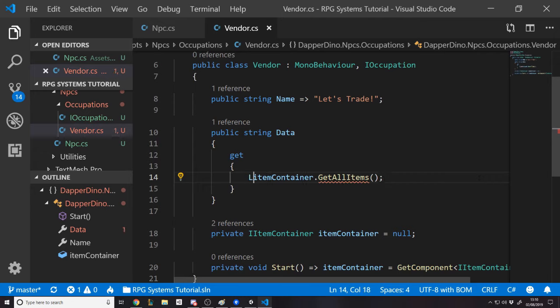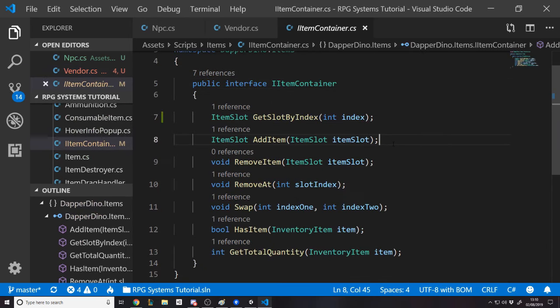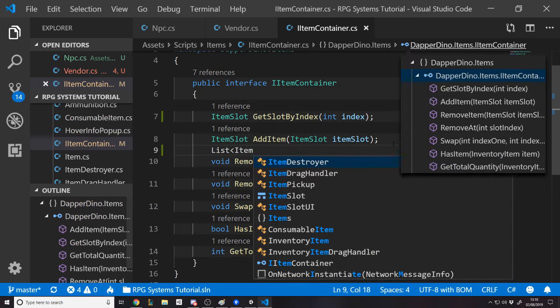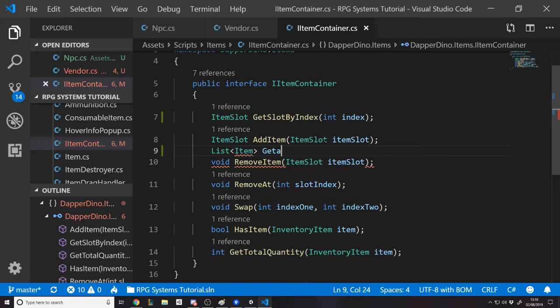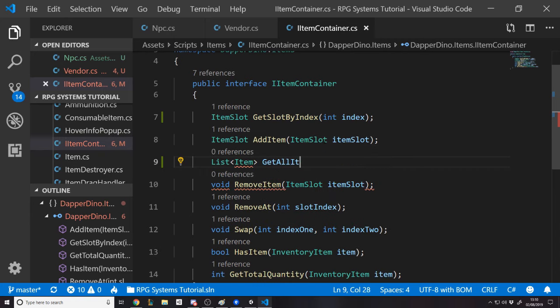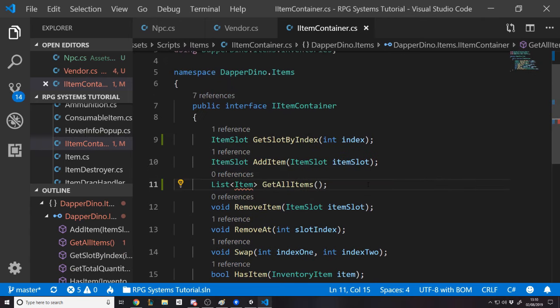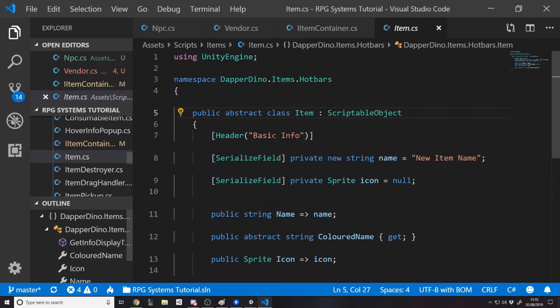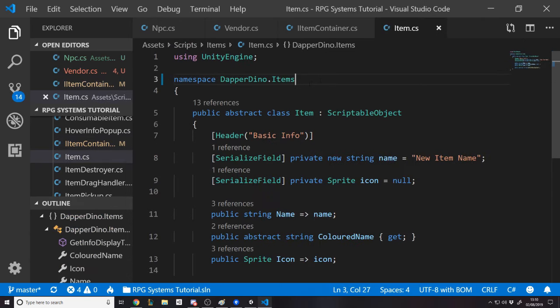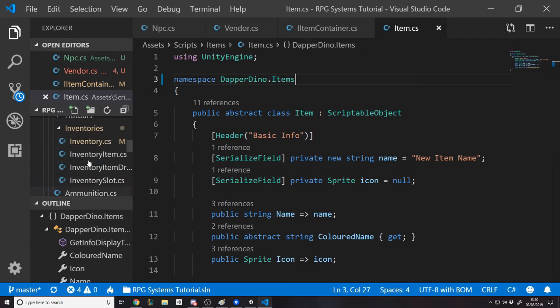So this could be a list of type Item, a list of Item, GetAllItems. Now this is a pretty silly function just for now. I don't think this class should be part of hotbars anymore. Dapperdino.Items.